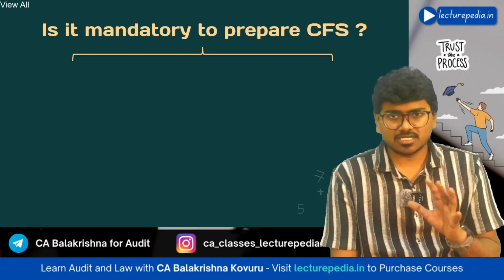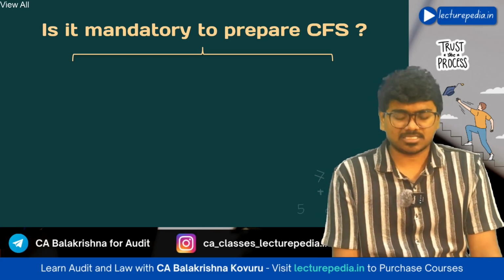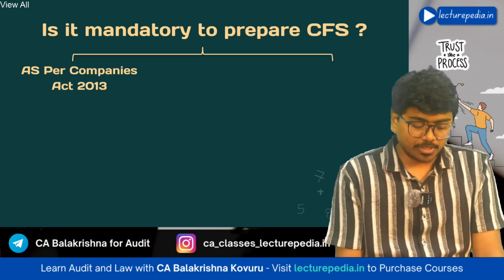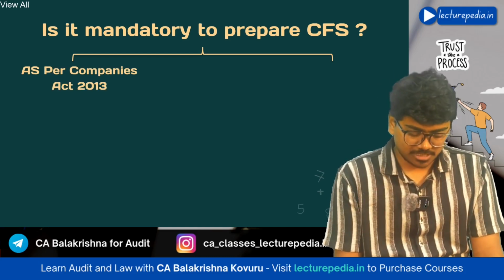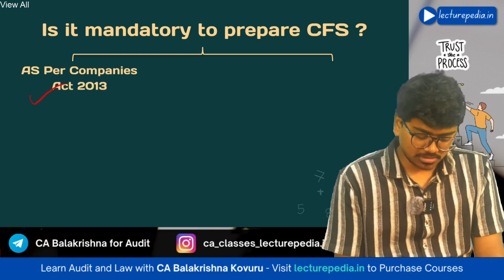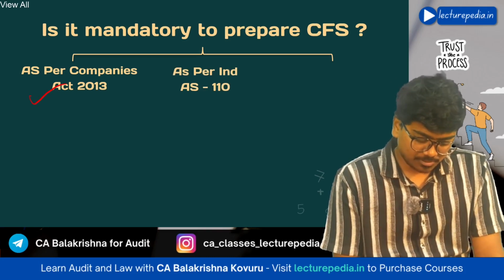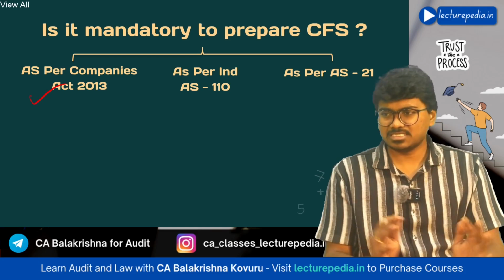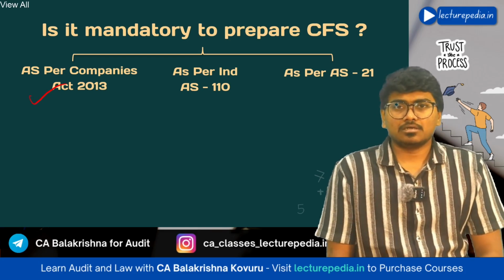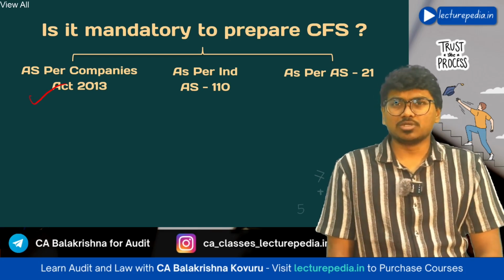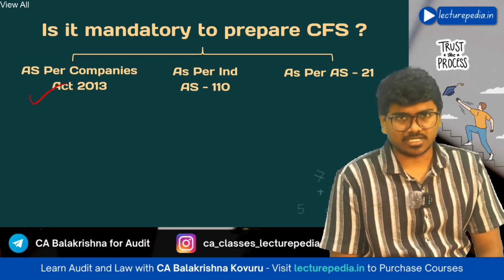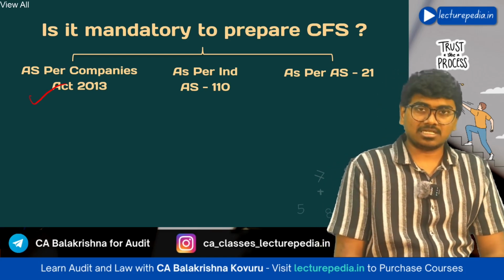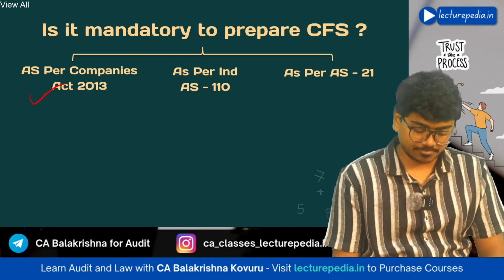But generally speaking, if the company is having subsidiaries, it is mandatory to prepare consolidated financial statements as per Companies Act 2013, as per Ind AS, and as per Accounting Standard 21. As per these three laws, it is mandatory to prepare consolidated financial statements, but there are certain exemptions and exceptions available.